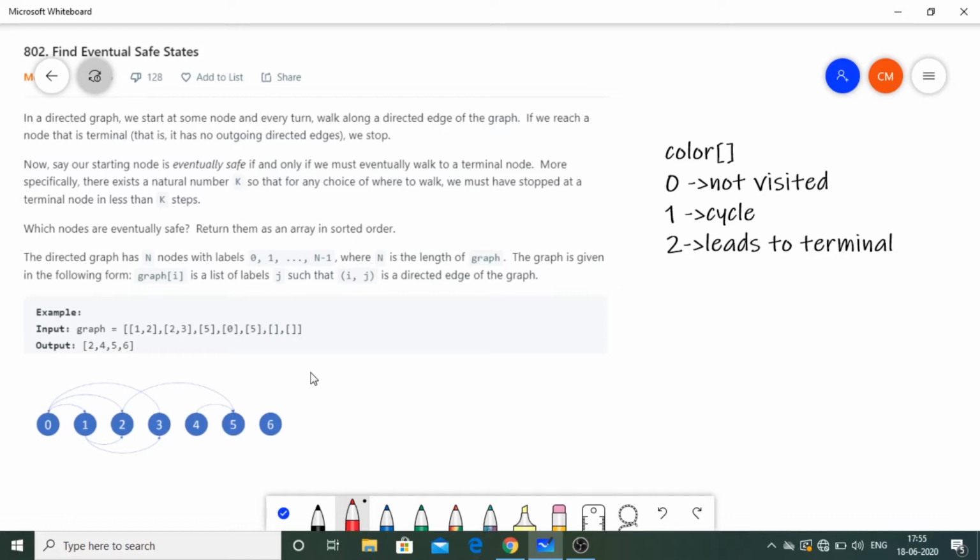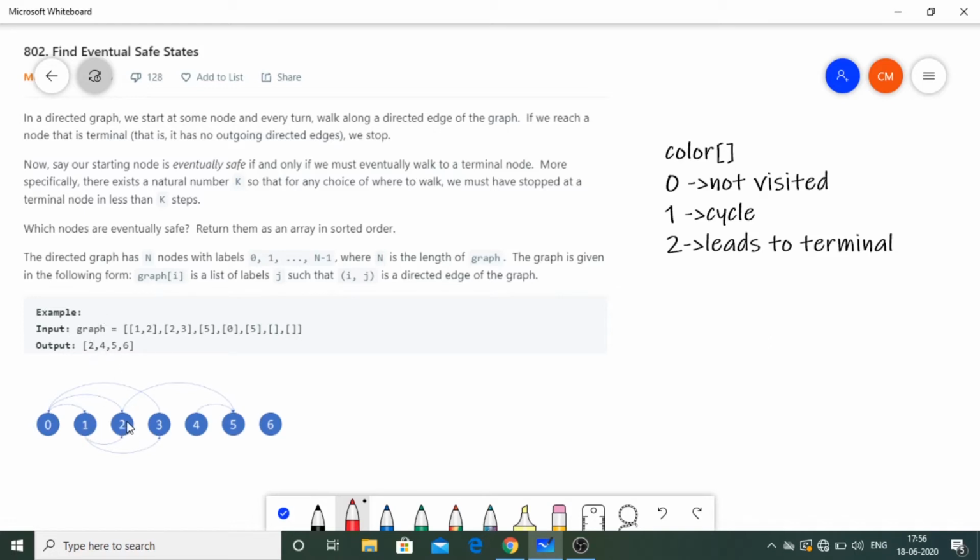Now, how are we going to proceed in this question? If you see, we need to output only those nodes that do not end up in a loop. That's what the question is actually asking. If you see, we start from 0, we go to 1, then from 1 we can go to 3, and from 3 we can also come to 0. So this happens to be in a cycle, so that is why you don't see 0 over here. From 1 we can go to 3, from 3 we can come to 0, and from 0 we can come again to 1. So there also exists a cycle, and that is why 1 is also not present over here.